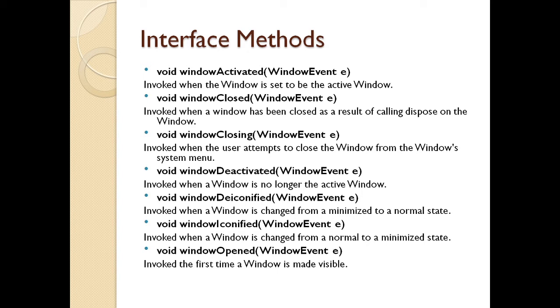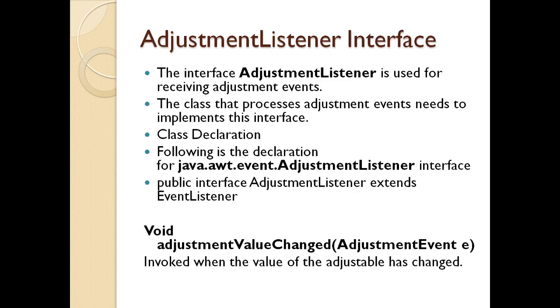Now the interface adjustment listener is used when we are receiving adjustment events. We have sliders and color pickers, wherein you select the colors by moving the slider into the positive or the negative, or moving the slider horizontally or vertically. For those components, I need the interface called the adjustment listener, which is used for receiving adjustment events.